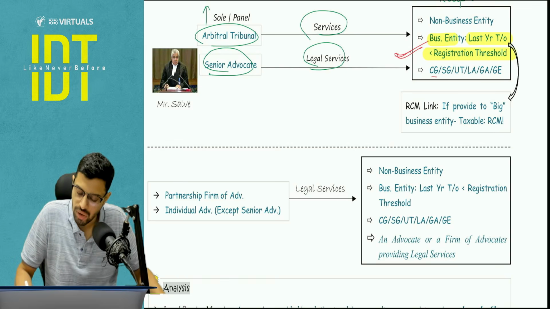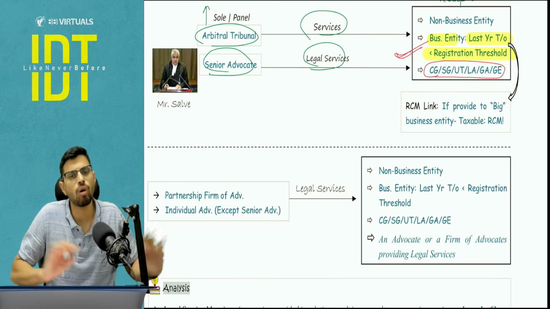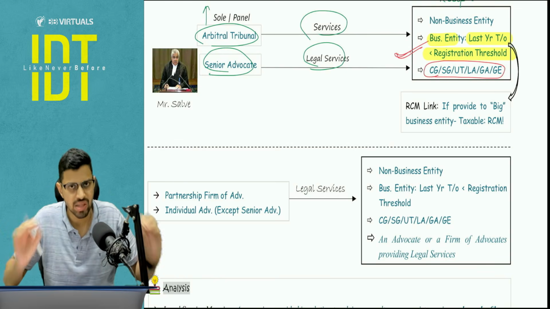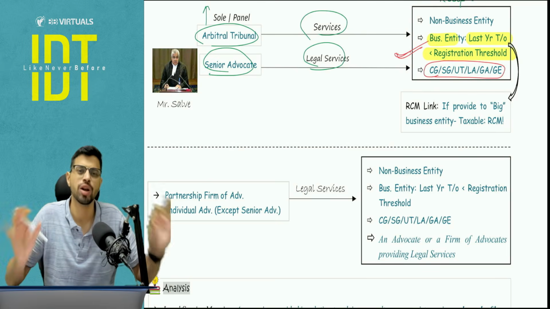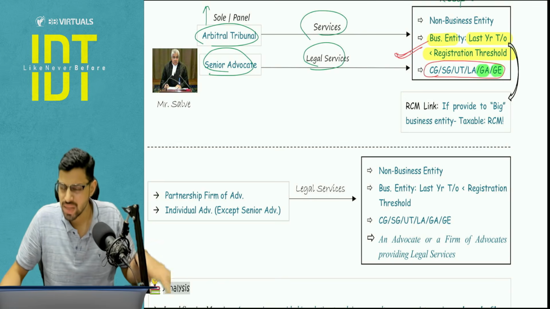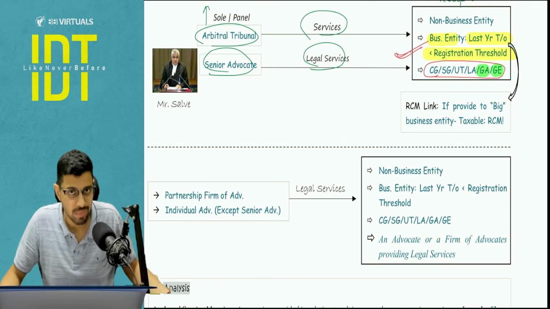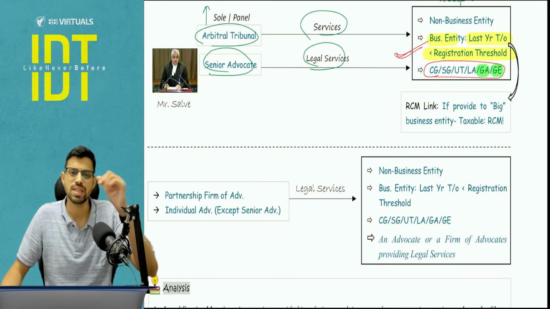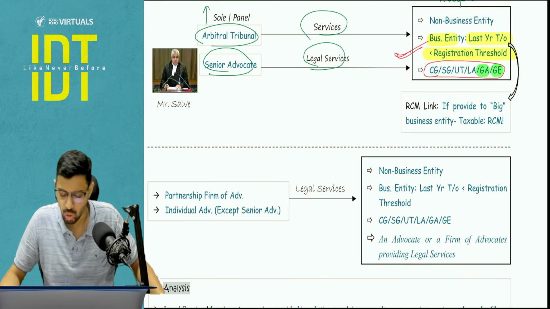And third is the government. When I say government, I'm talking about all the governments: central government, state government, local authority, union territory, and I'm also including the governmental authority and governmental entity. Since it's a revision lecture, I'm assuming that you know the meaning of GAG. Otherwise, I will cover that in chapter number 4 again. So these are basically the government established bodies only.